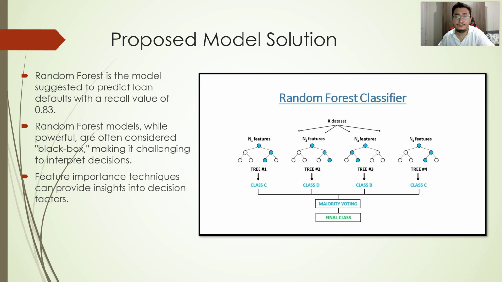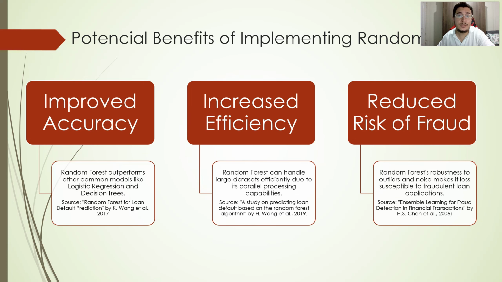By understanding the importance of its features, we can enhance our comprehension of the model predictions and improve transparency in the decision-making process. Now, as we explore the potential benefits of implementing random forest, it is clear why this model stands out. Firstly, when it comes to accuracy, studies have consistently shown that the random forest outperforms other common models like logistic regression and decision trees in predicting loan defaults. Secondly, random forest brings increased efficiency to the table. Its ability to handle large datasets efficiently through parallel processing makes it well suited for analyzing loan applications and scaling up prediction tasks. Lastly, random forest is more robust in dealing with outliers and noise. This means that the risk of fraud is reduced.